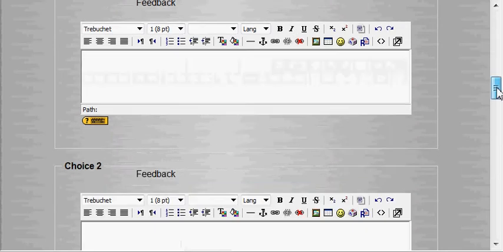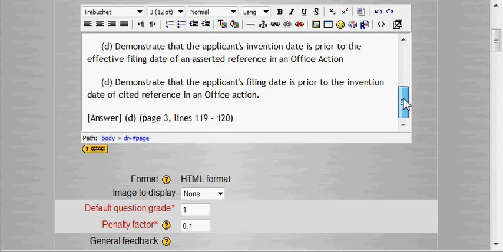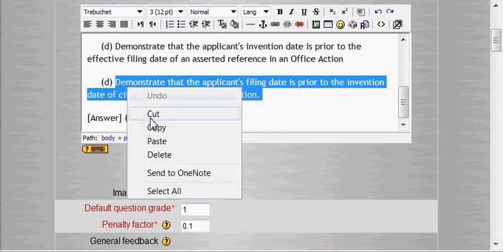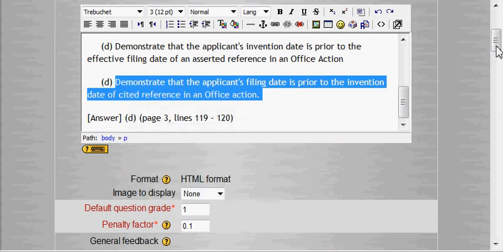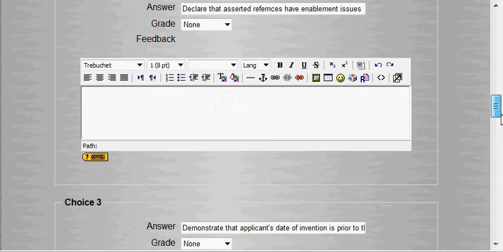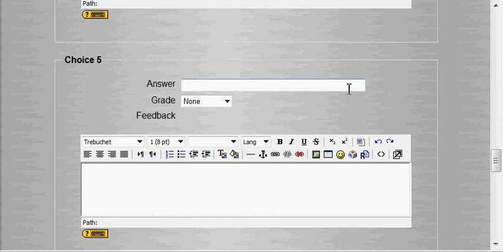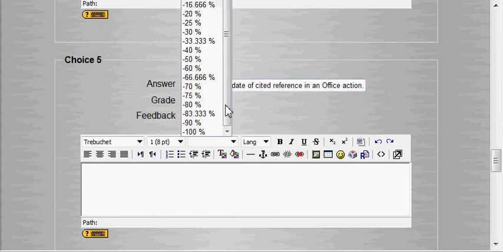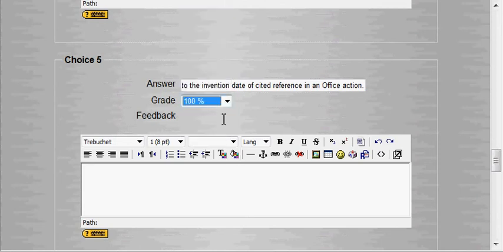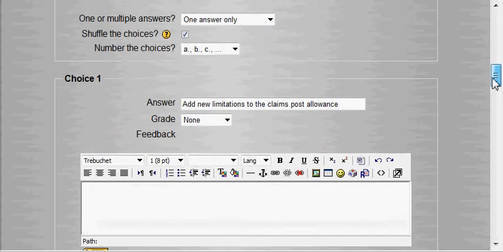And the fifth choice. There's always a fifth choice. Oop, does he have two D's in there? Oh, he probably meant this to be an E, no doubt. And the answer he's picking is D. You'll notice his answer is D. So this will be the fifth choice. And we're going to give 100%. Now notice this is where you tell how you score it right here. I'm going to give 100% for D because Denisha has told us that that's the correct answer.